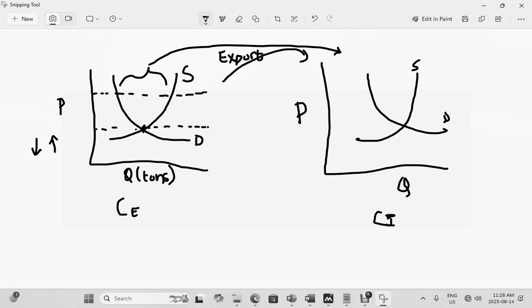Okay, your demand will go up. All right. However, it won't go up to meet your supply. Your demand may go up a bit, but it won't be enough to meet your supply.